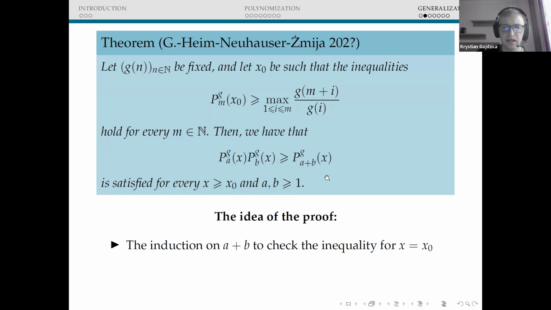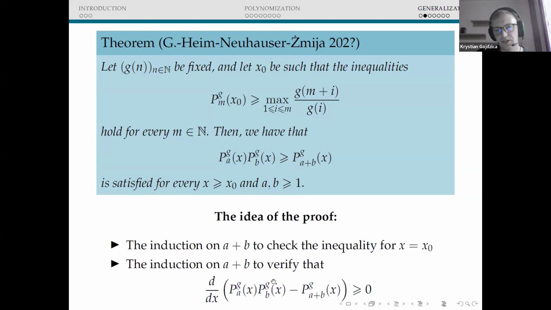If we do that, then what we can do is to check the derivative of the following term. If the derivative is non-negative, then we know that we can conclude that this inequality holds for all x greater than or equal to x0. So this is just the idea, which is of course quite easy, but it's sufficient to prove the following criterion.